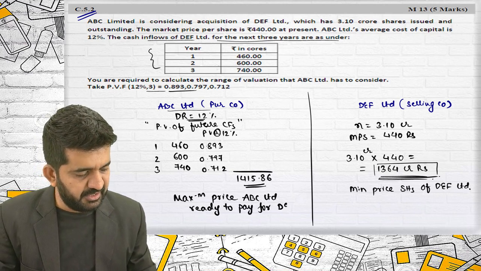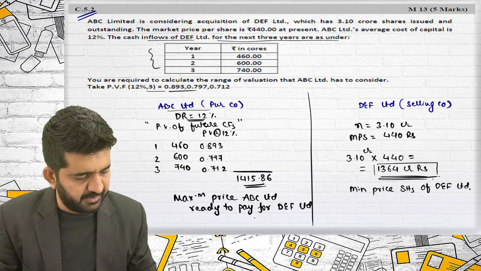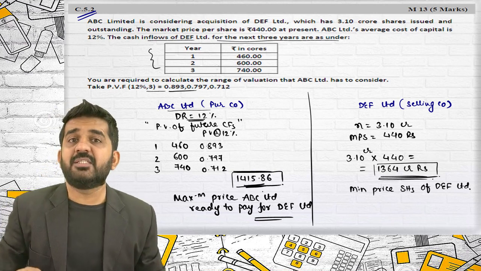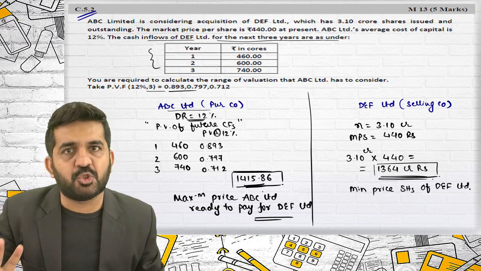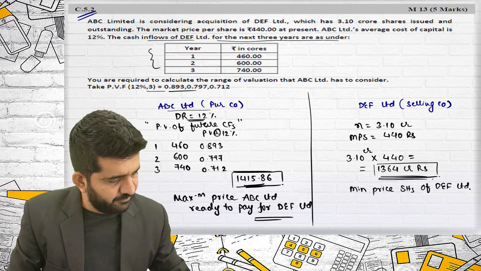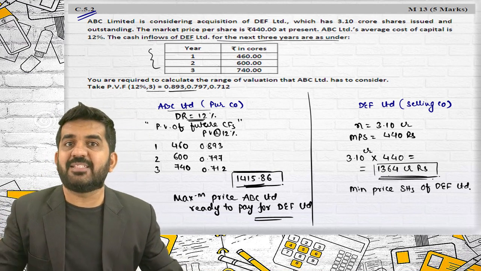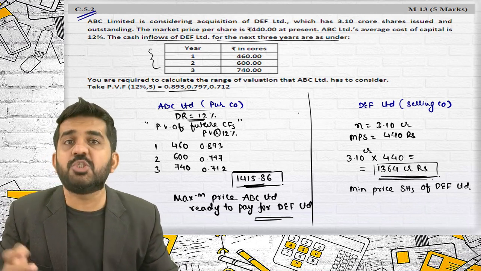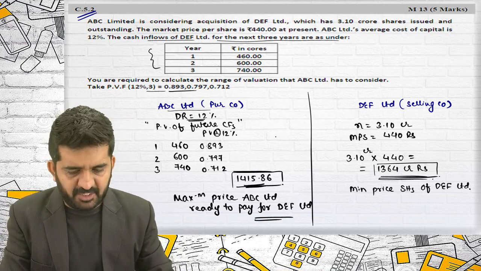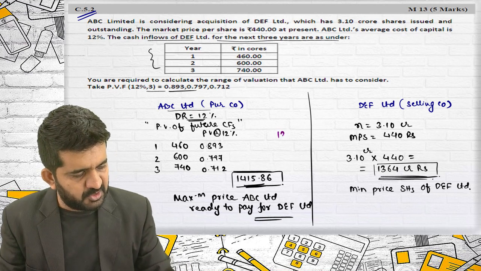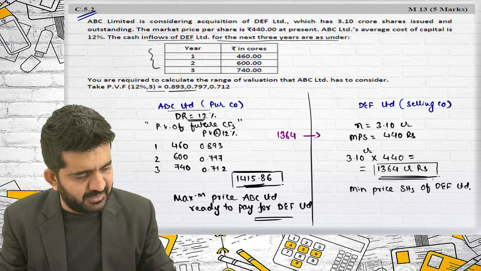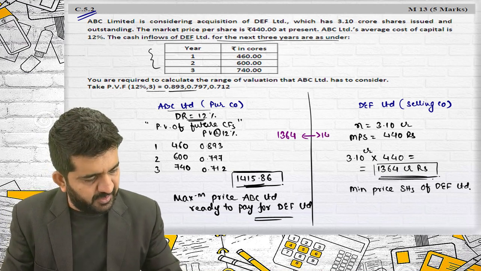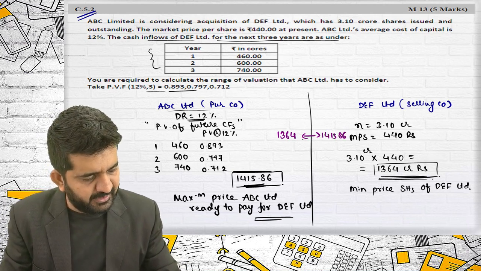for DEF Limited. Now watch this too carefully. This is the maximum price they are ready to pay, so they will not be paying more than this. They will not be accepting less than this. What will happen is the negotiation range will be between 1364, that is the minimum price the selling company wants and the maximum price they are ready to pay, 1415.86.